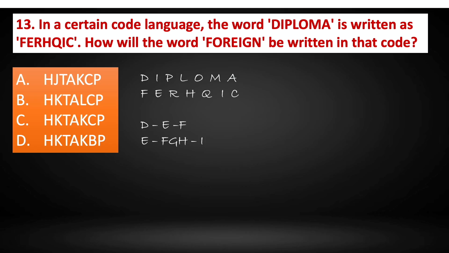After P we have Q and then R. So there is 1 letter between P and R. And after H we have I, J, K and L. So between H and L we have 3 letters. So it goes on like that. In the same way, the word foreign will be coded as HKTAKPP. After F we have G and then H. And between O and K, if we see, after K it's L, M, N and O. So the correct answer is option D.